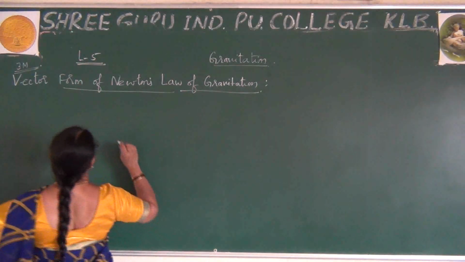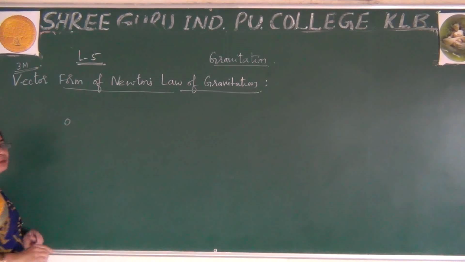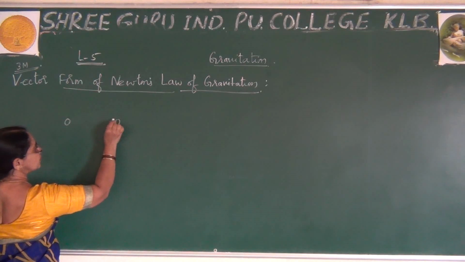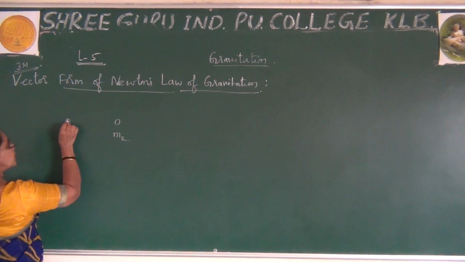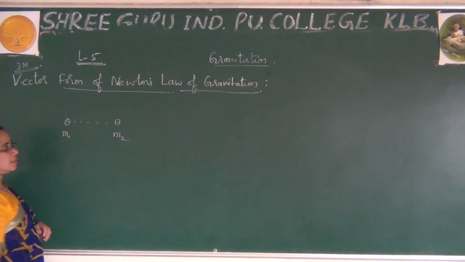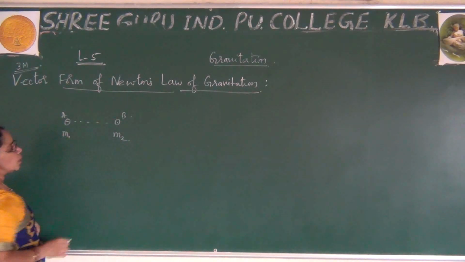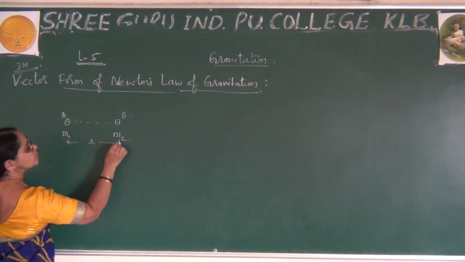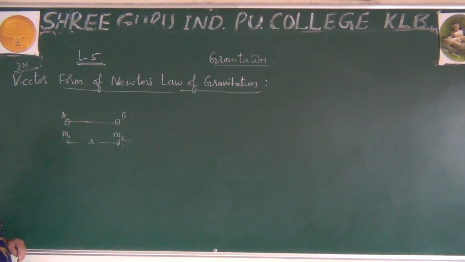That figure consists of two bodies, that is, two point masses. Already you know it is true for point masses. I will write here two masses: this is M1, this is M2. There is a line joining the two centers. For your convenience, I will label this A, this B. They are separated by some distance R. We wrote this figure yesterday as well.